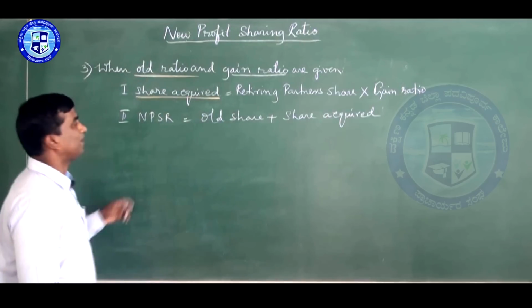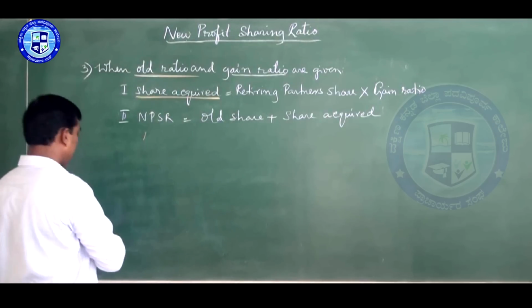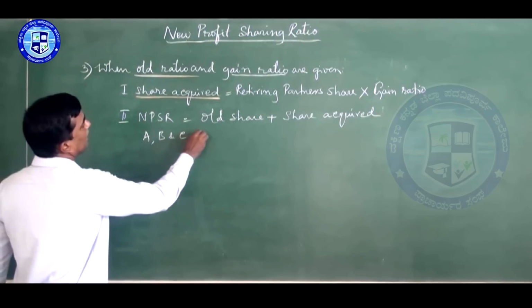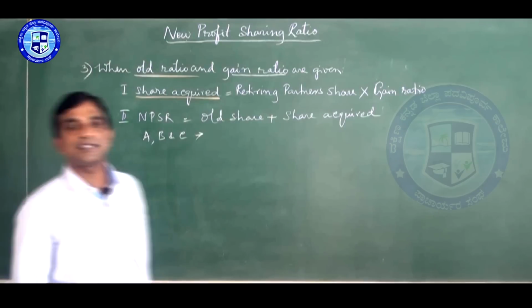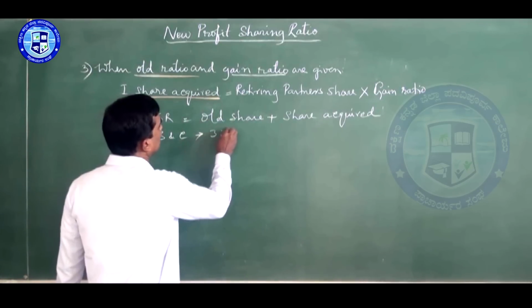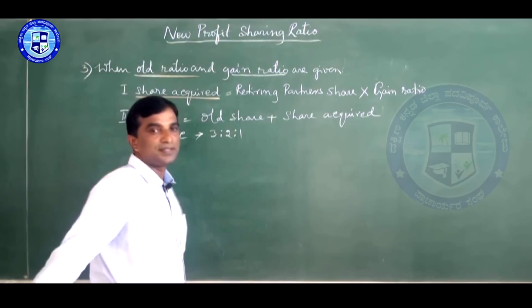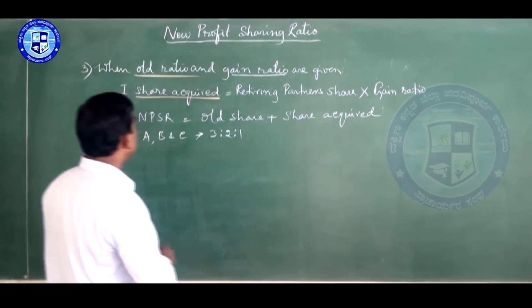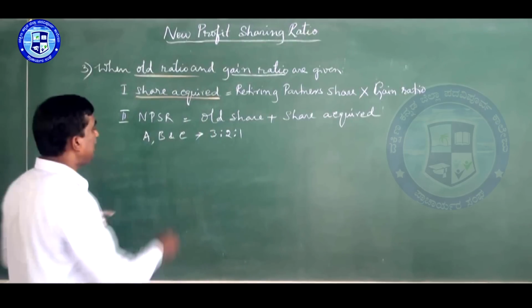One simple example I will say. A, B and C are partners. Take any example, ratio 3:2:1. Here B retires.